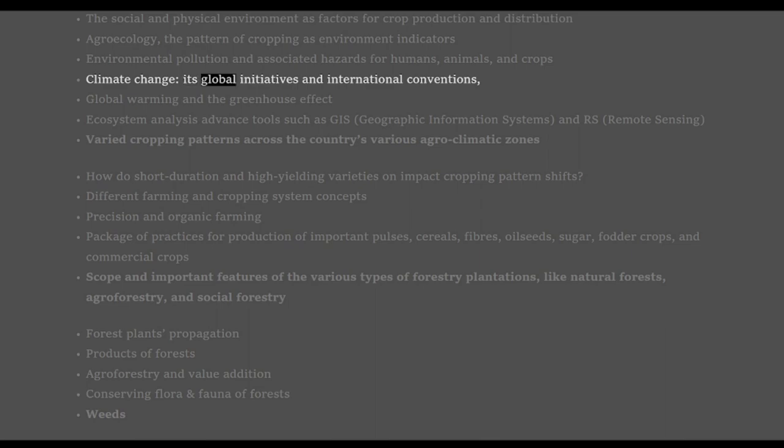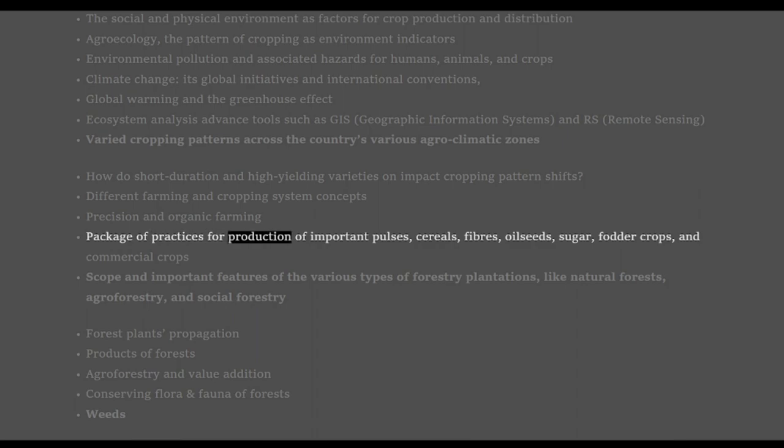Climate change, its global initiatives and international conventions. Global warming and the greenhouse effect. Ecosystem analysis advanced tools such as GIS, Geographic Information Systems, and remote sensing. Varied cropping patterns across the country's various agro-climatic zones. How do short-duration and high-yielding varieties impact cropping pattern shifts? Different farming and cropping system concepts. Precision and organic farming.